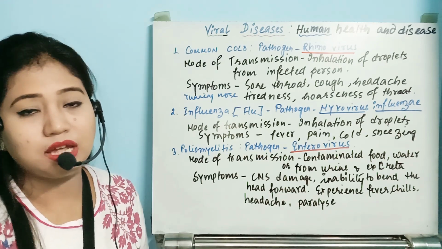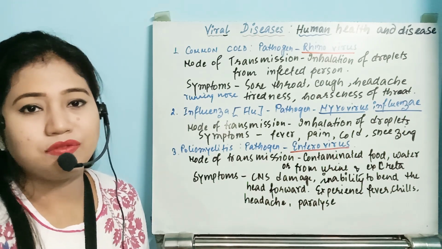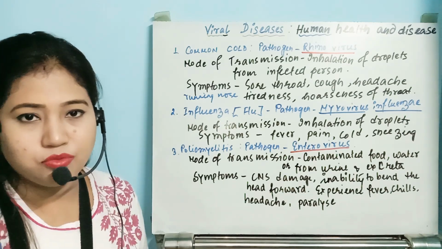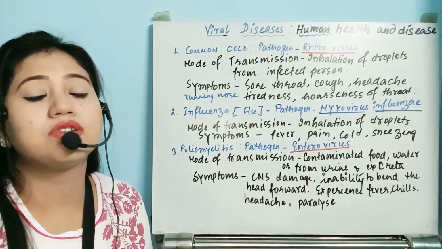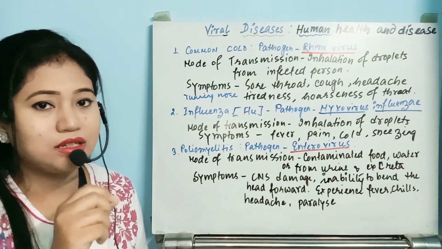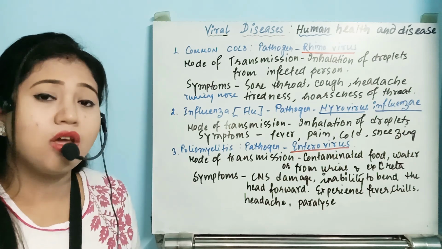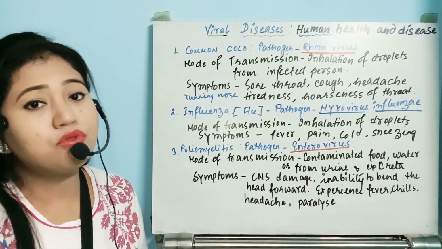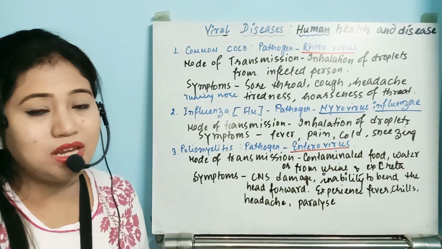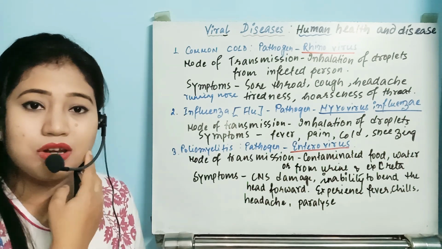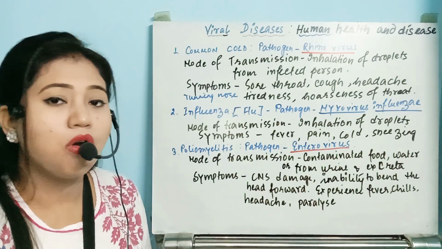Another route: suppose the individual is defecating in an open area, not using a washroom, bathroom or latrine properly. It is very common that flies fall on that fecal matter, on that excreta, and after that this fly can fall on the drinking water or the food, and it can enter into another healthy person. So this is a very common disease in schools, where the children sit together, take food together, and use the same bathroom or washroom.